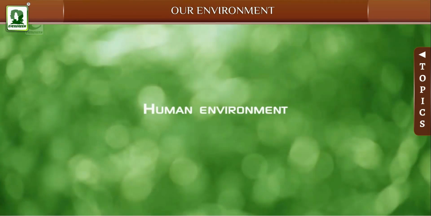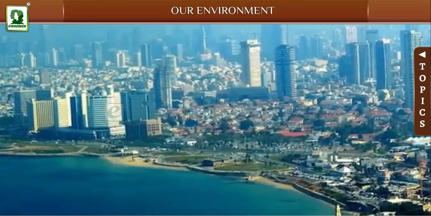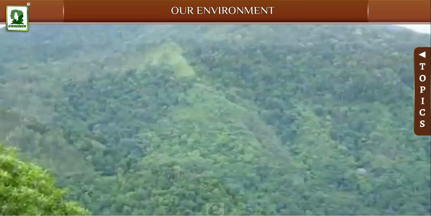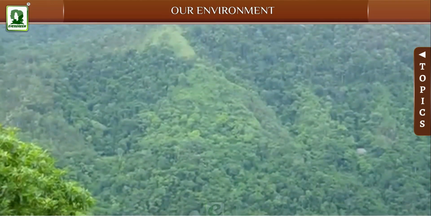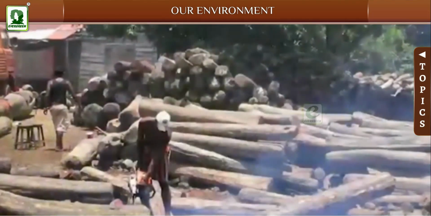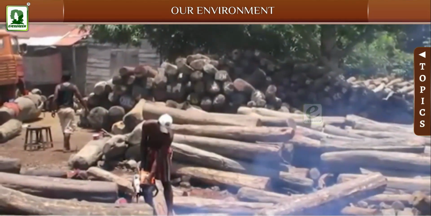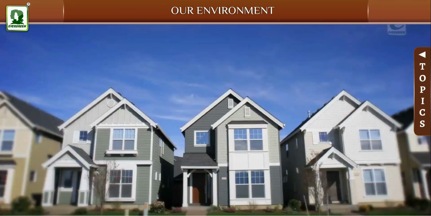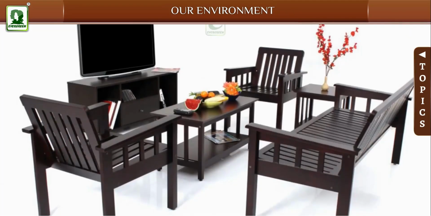Human environment. Human environment is the environment created by interaction of human beings with natural environment, how people depend on the environment, how people adapt and change the environment. It includes man-made things like roads, railways, houses, flyovers, furniture, etc.